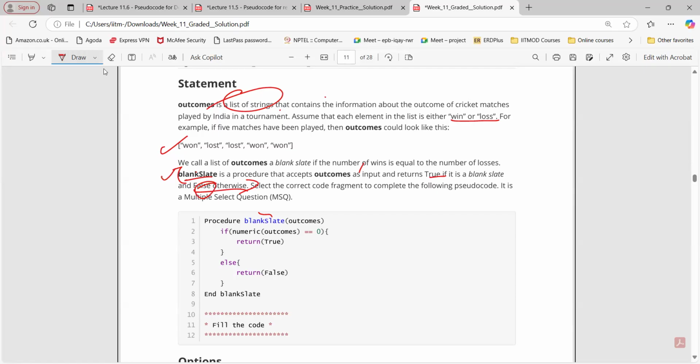So let's take this procedure with outcomes as an input. Here we have 3 wins and 2 losses, so the output should be false. But let's take an even number: win, loss, loss, win. One scenario W, W, W, L. In this case it should return true, and in the second case it should return false. This is our requirement. Is it correct?